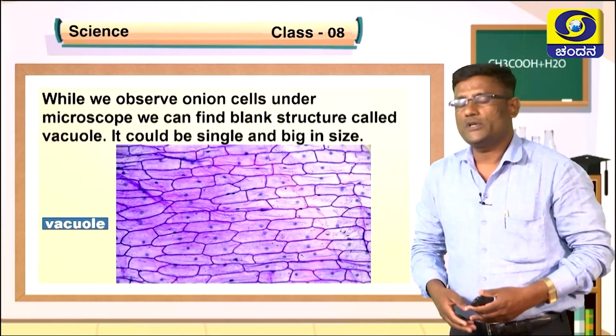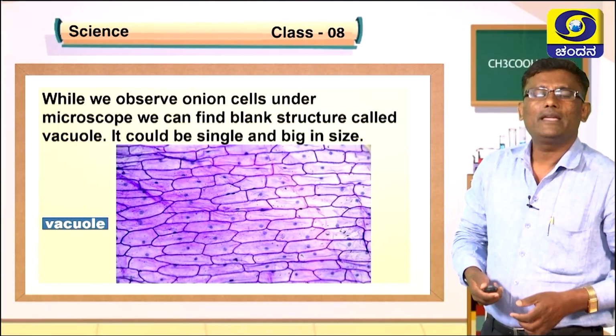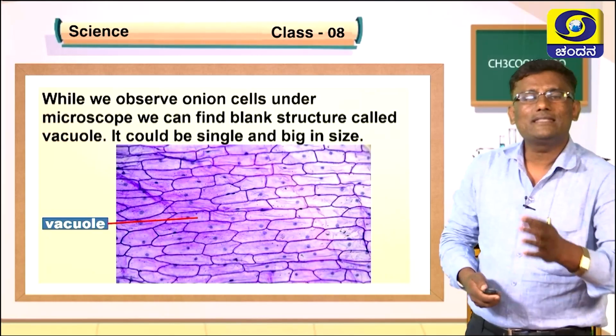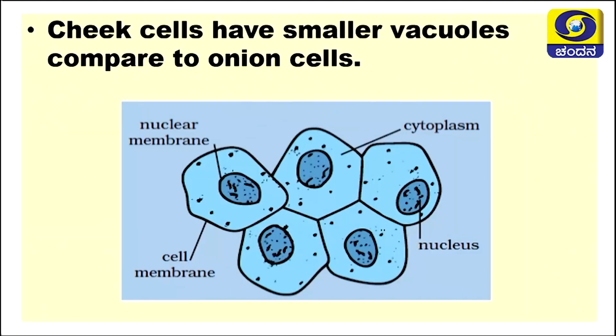While we observe the onion cells under the microscope, we can find a blank cavity at the center of the cell, known as the vacuole, and this vacuole is single and big in size. That vacuole is protected by a membrane known as the tonoplast, within which there is a watery component or other chemical substances.